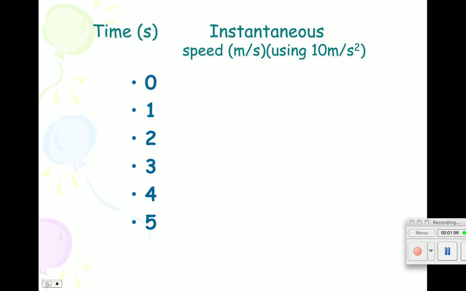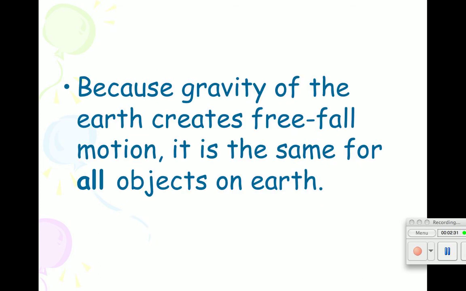So let's say that I have a ball in my hand, and I hold it out at arm's length, and then I drop it. As I'm holding the ball, before it starts to fall, at 0 seconds in the time that it's been falling, it's going 0 meters per second. After the first second, it's going now, because of the acceleration due to gravity, 9.8 meters per second. Now we're rounding this up to 10 just to make it easy. So 10, after 2 seconds, it's going 20 meters per second. After 3, it's going 30, then 40, then 50, until it hits the ground.